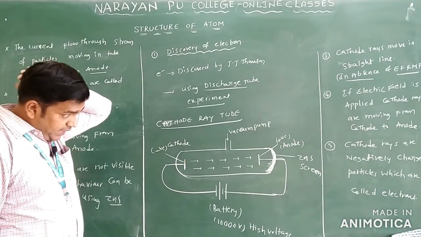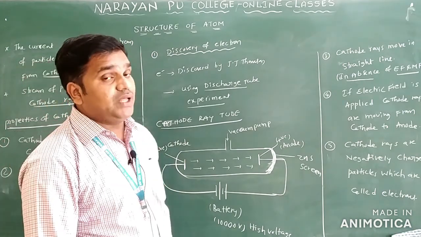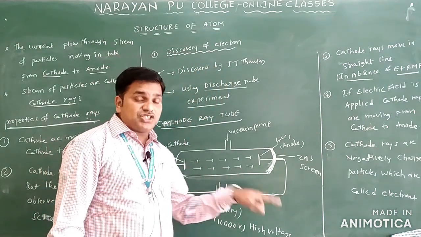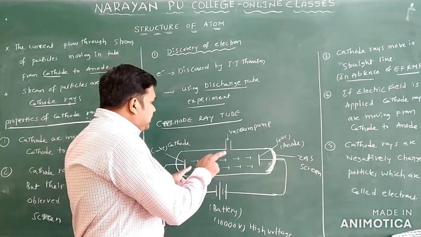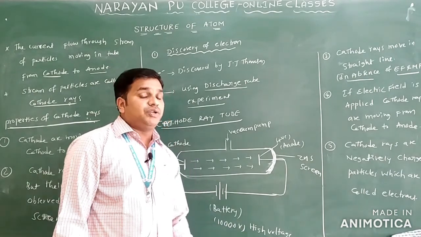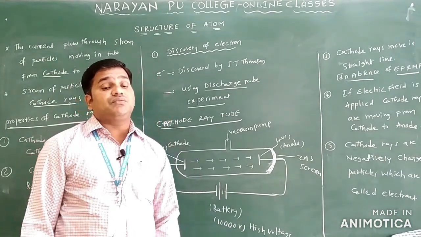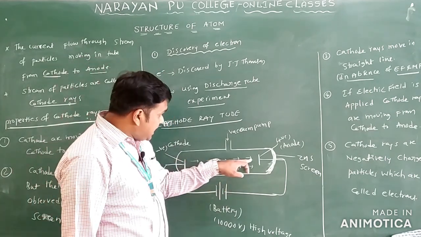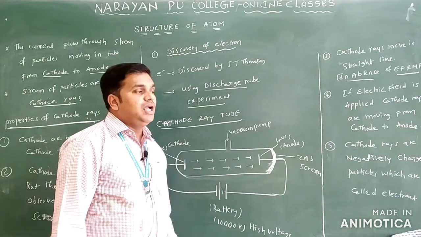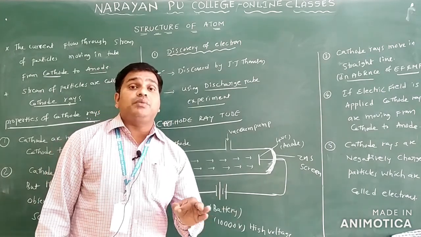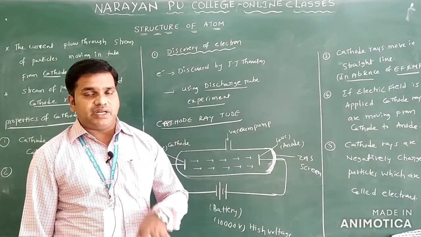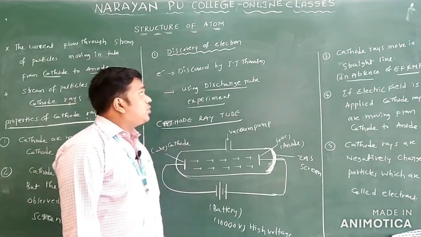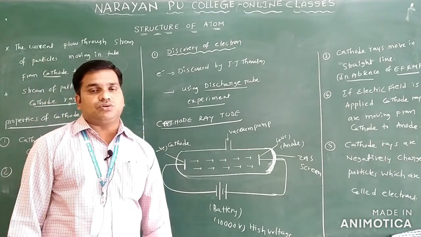The nature of the cathode rays does not depend on the nature of the gas used in the discharge tube and the nature of the electrode material used in the cathode. A very important point here: the nature of the cathode rays does not depend on the nature of the gas we use in the discharge tube or the electrode material used in this experiment. These are the properties of cathode rays.